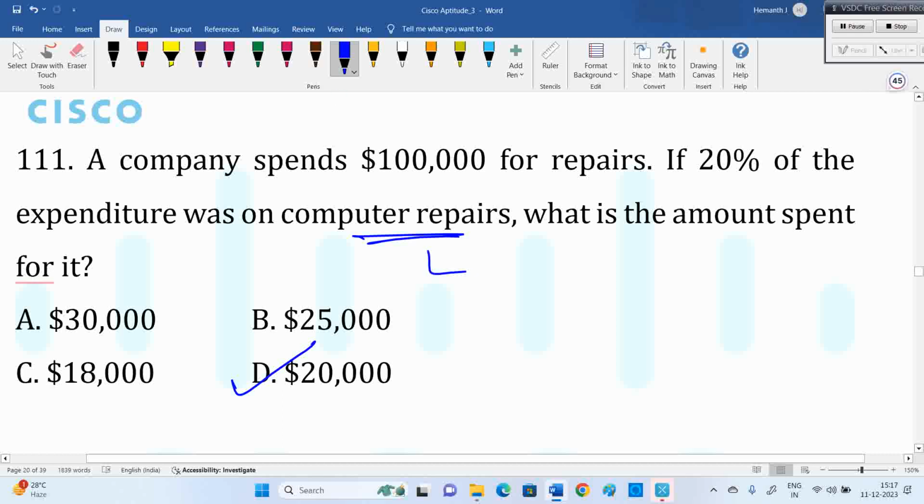So computer repairs is 20% of that. 20,000. So it's a direct question.